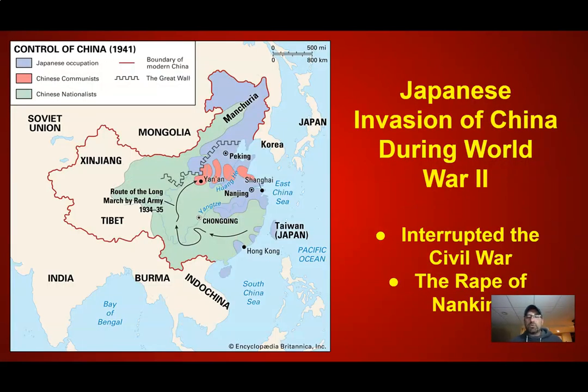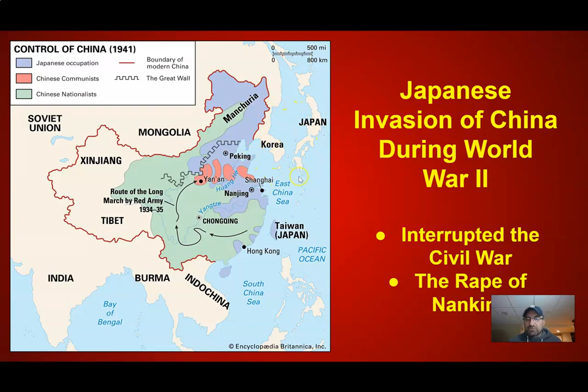And then the Chinese Civil War goes on hold. During the 1930s, if you remember, Japan is going to invade China. And they're going to interrupt the entire Chinese Civil War by taking over their land. You could see the blue area up here. That's going to show you exactly how that's going to go.